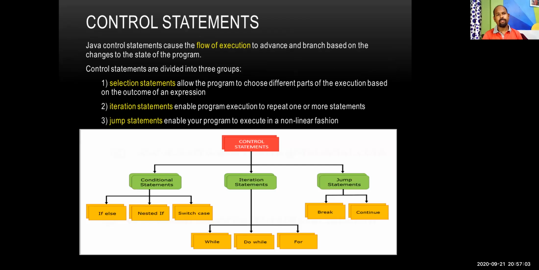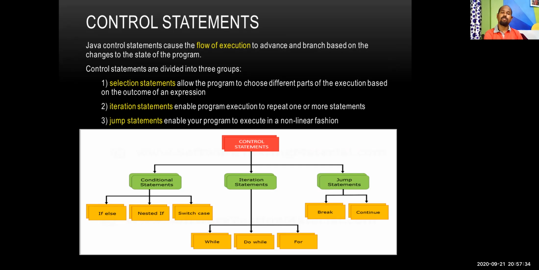Then we have control statements. Yes, that is very important for any programming. There are 3 different types of control statements: selection statements, iteration statements, and jump statements. Selection means, suppose from one point, if we are having 3 options or 2 options, which option we will choose, that depends on certain conditions. So that is the selection statement.